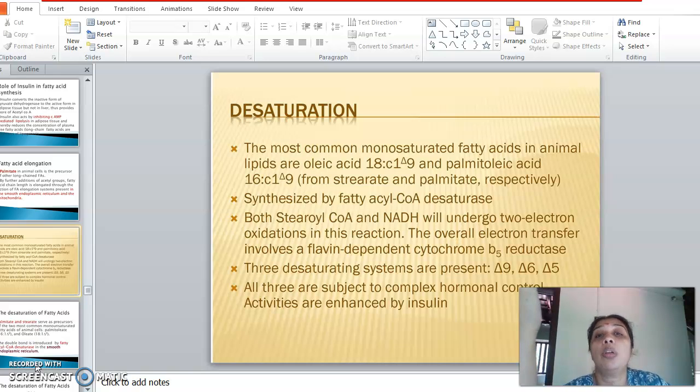Only the removal of protons and electrons is happening, resulting in the introduction of a double bond onto the existing, or parent, fatty acid. Okay, so C16 palmitic acid is synthesized as a result of the fatty acid synthase complex in the cytoplasm, after which it will be taken into the microsomes, where it will be either subjected to elongation.